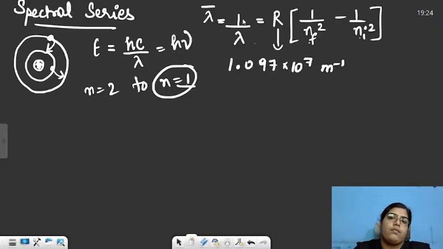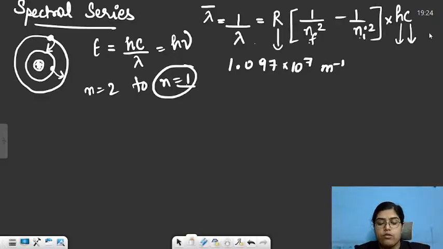If we multiply this reciprocal of wavelength by h into c, where h is Planck's constant and c is the speed of light, 3 into 10 raised to the power 8, you will directly be able to calculate the energy. You won't have to take the reciprocal of wavelength and then find out. So you have to read the question with a lot of concentration.